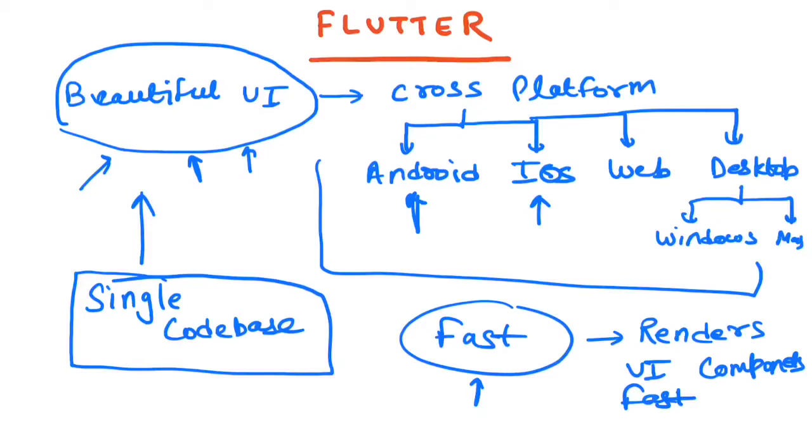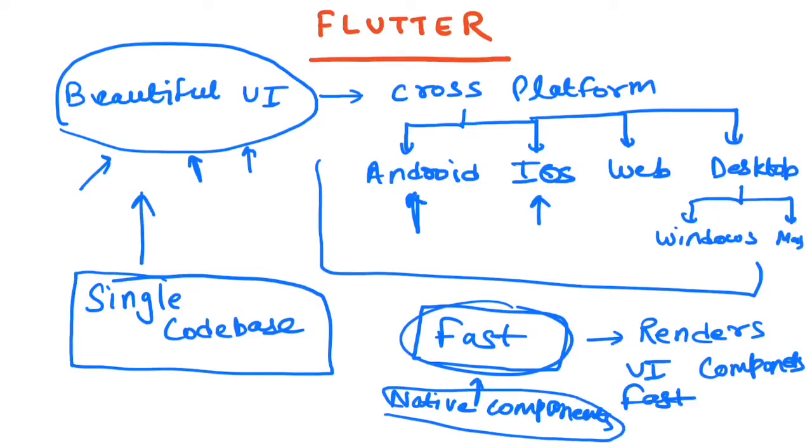The reason it's fast is because it uses native components to communicate with the different components natively within multiple devices. It does not use any JavaScript to bridge the gap between your UI and the device components. It does not use WebView. It communicates with each of the components very natively.